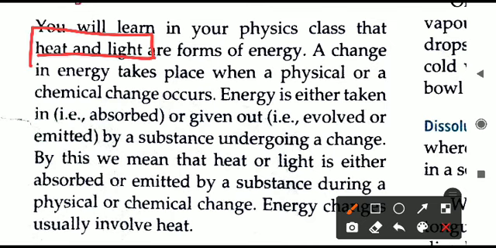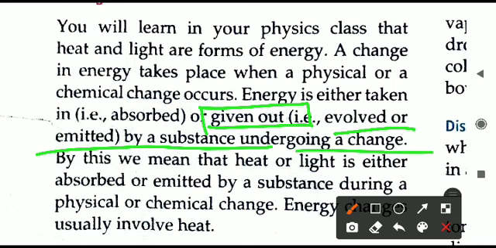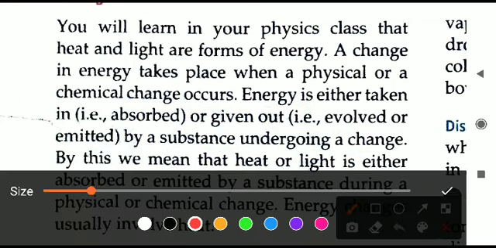When a physical or chemical change is happening and a change in energy is taking place, we will say energy is either taken in, that is absorbed, or energy is given out, that is evolved or emitted by the substance that is undergoing the change. Once again I will repeat this line.